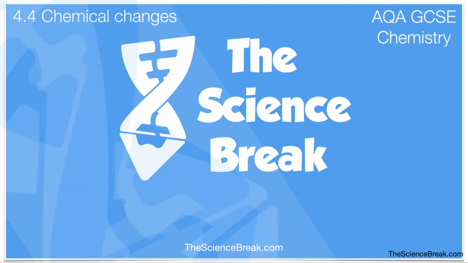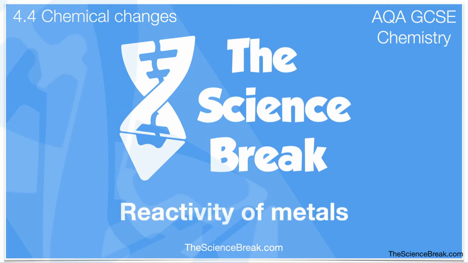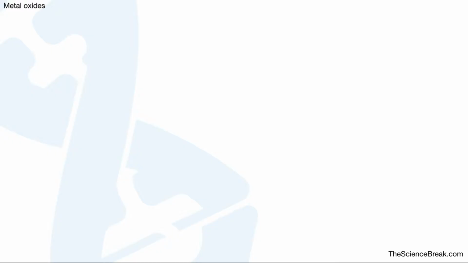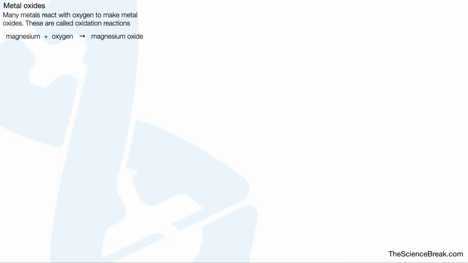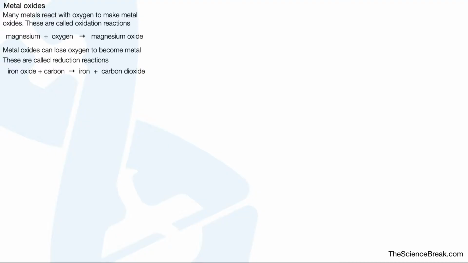First, we're going to take a look at the reactivity of metals. Metal oxides. Many metals react with oxygen to make metal oxides. These are called oxidation reactions. For example, magnesium plus oxygen gives magnesium oxide. Metal oxides can lose oxygen to become the metal. These are called reduction reactions. Iron oxide plus carbon gives us iron plus carbon dioxide.